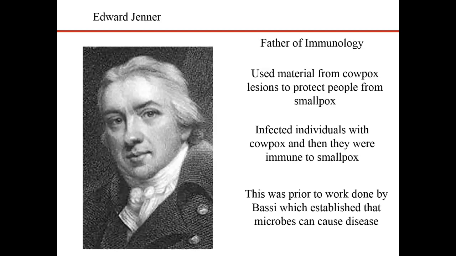Well, he was a scientist and doctor, and he was studying smallpox, and he noticed that milkmaids never got smallpox, but they got this other disease known as cowpox. And he hypothesized that maybe if you have cowpox, you somehow are immune to smallpox because they never got sick.